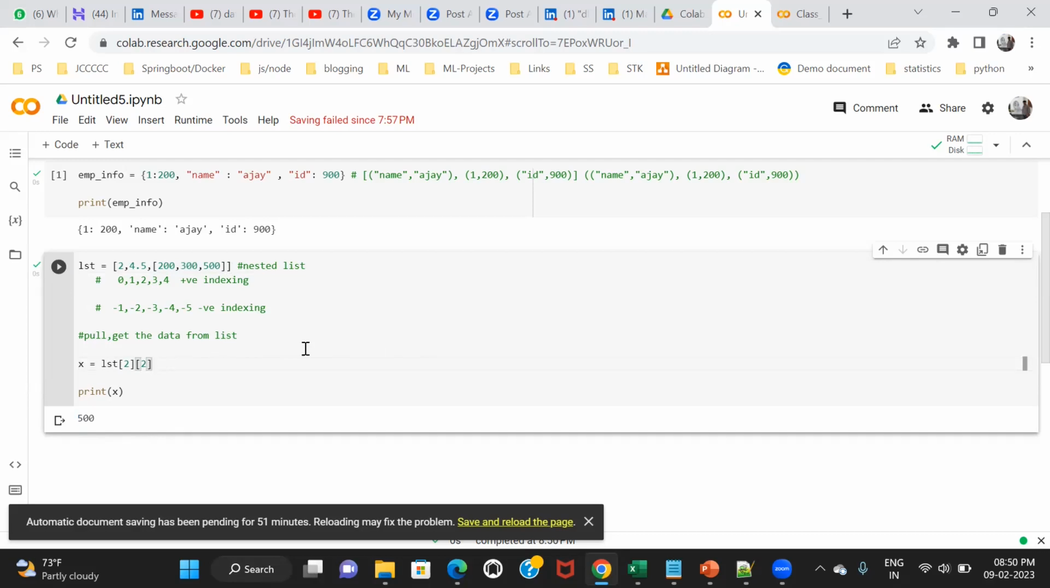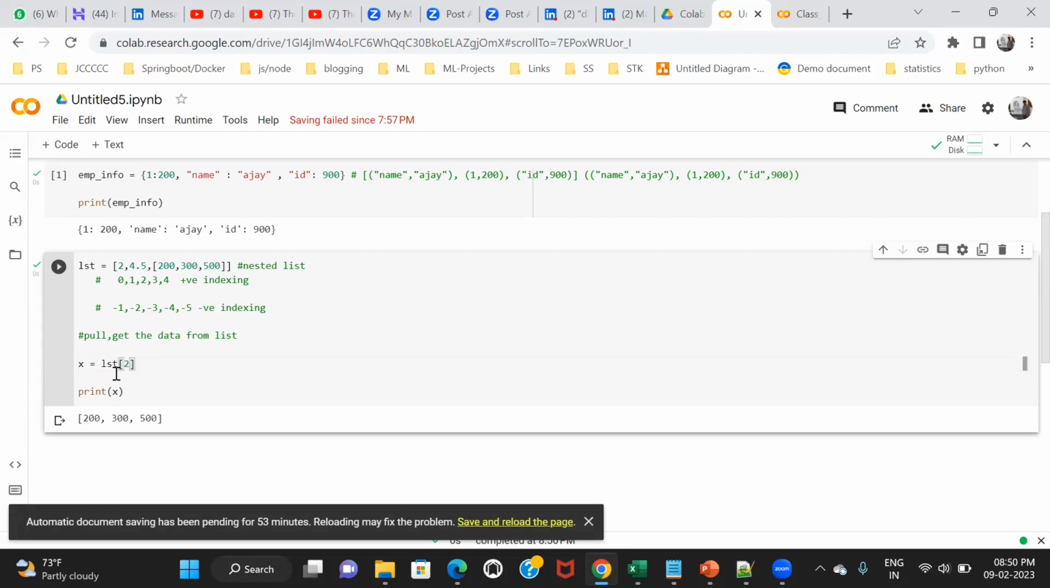Sunil sir, previously the answer is given as 200, 300 and 500. How does this happen, sir? Because originally the element at index 2 is the 5.